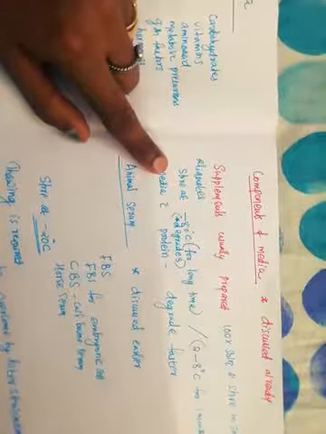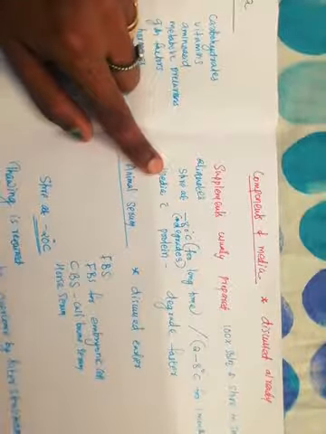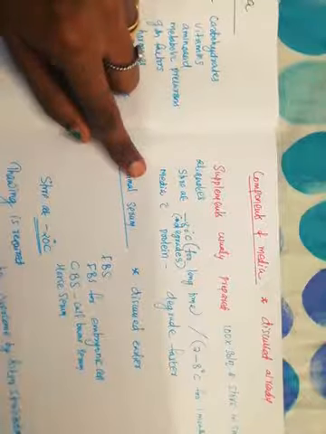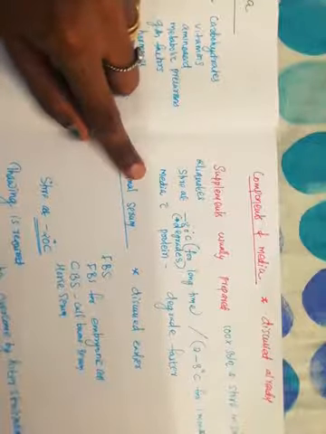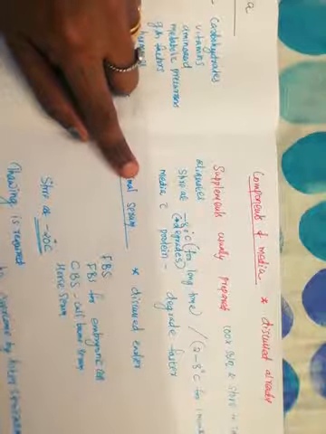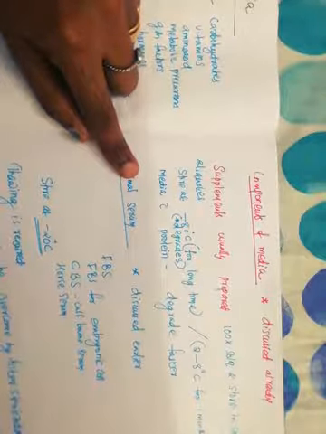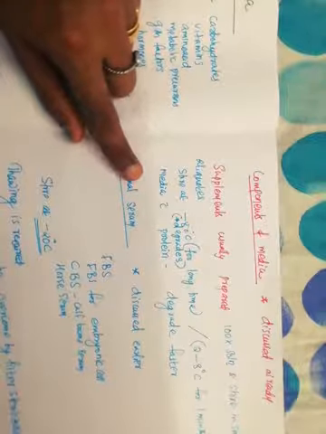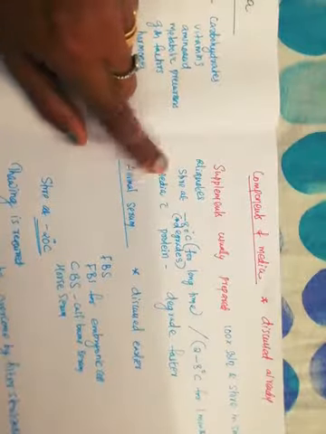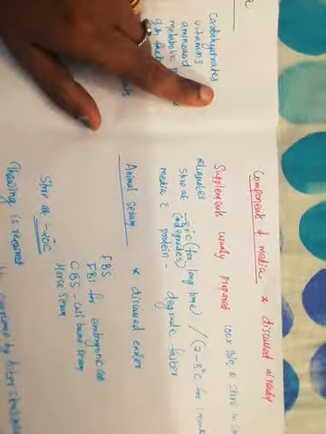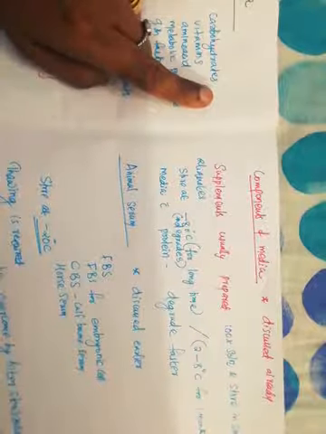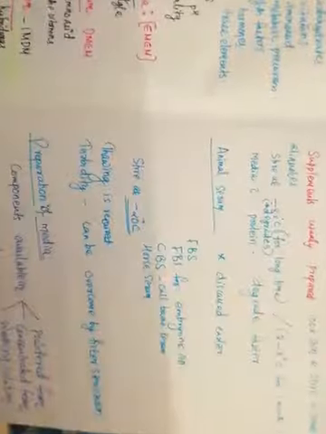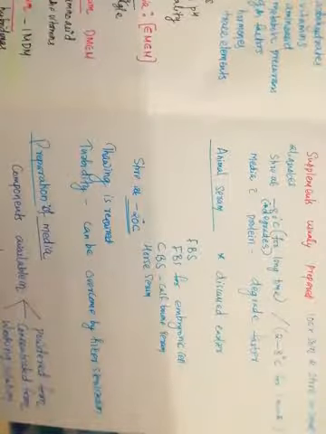Store the media at minus 80 degrees centigrade for a long time, and if it is for 1 month, at 2 to 8 degrees centigrade. Minus 80 degrees centigrade sometimes degrades the components in the media, so it's better to keep it at 2 to 8 degrees centigrade for 1 month. Long-time storage of the media is not feasible. If you prepare media with protein, the proteins degrade faster. The importance of animal serum, I told you already; you can write that here also.